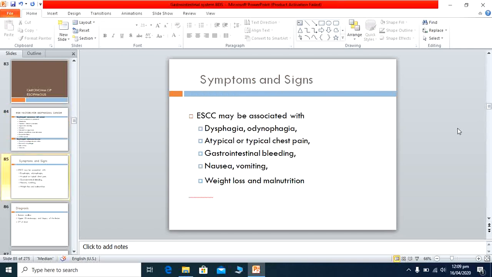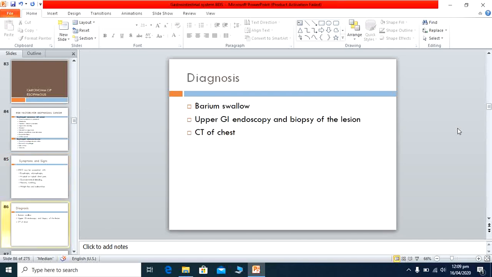Signs and symptoms: definitely when they cause a mass-like projection and ulceration in the esophagus, then signs and symptoms are according to these pathologies. The patient may present with dysphagia, difficulty swallowing, and odynophagia, painful swallowing, atypical or typical chest pains, GI bleeding, upper GI bleeding, nausea, vomiting, weight loss, and malnutrition. These are the usual presentations of the patients in the outpatient clinics.